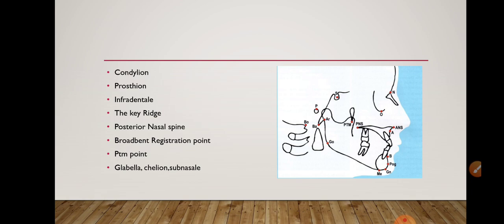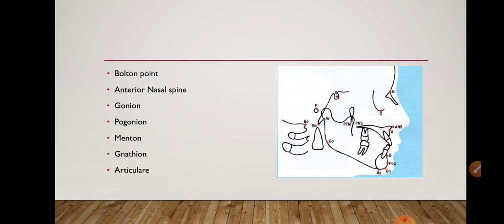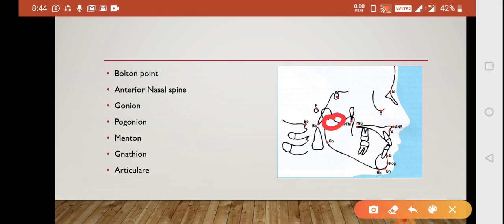Articular is the point at the junction of the posterior border of the ramus and inferior border of the basilar part of your occipital bone. This is articular. ठीक है, थोड़ा सा मतलब बड़ी टर्म है. At the junction of the posterior border of the ramus and inferior border of the basilar part of occipital bone, पर थोड़ा थोड़ा याद भी रखना चाहिए.